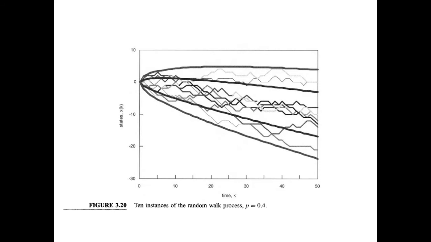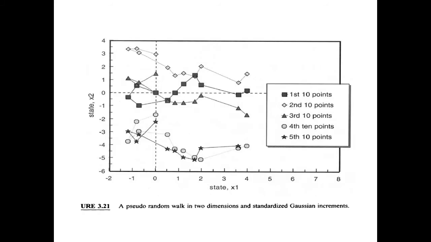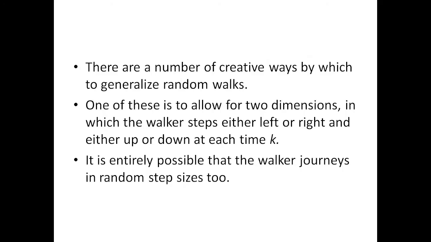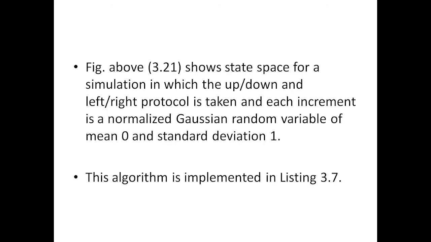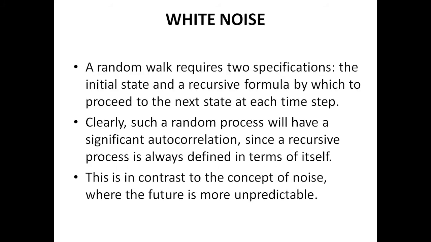So this is the random walk. Another example is a random walk that goes left, right, up or down at each time step. Here the standard deviation is 1 and the mean is equal to 0. Why is the mean 0? Because the step is +1 or -1, it may be left or right, up or down, but the step is 1 only. So x of t is either 1 or -1, and that's why the mean is 0. This has been shown by this code.